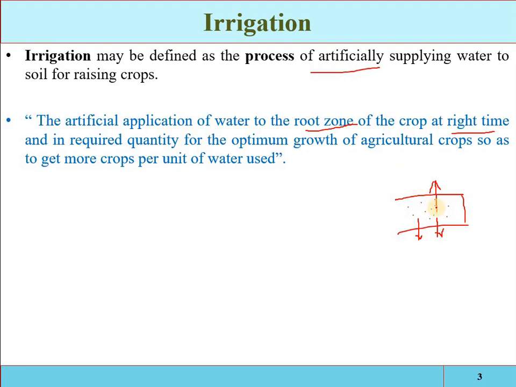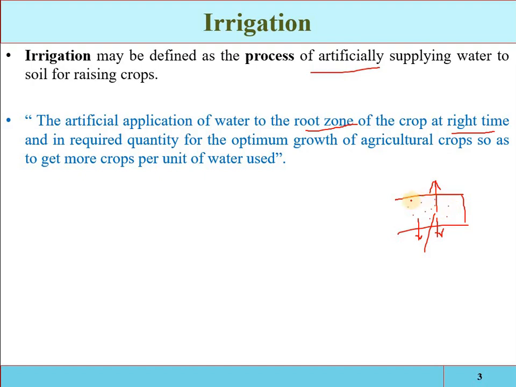Now how much water will be provided into the root zone? That will be equal to the field capacity. If we apply more water than the field capacity, it will be drained out with the gravitational forces, so it is a type of loss. So we have to provide the right amount of water.